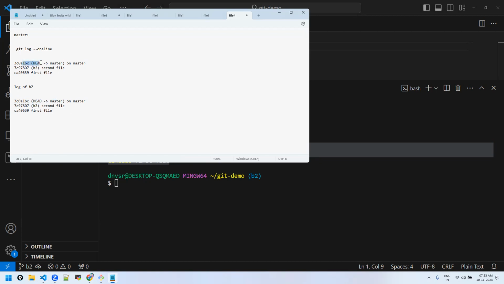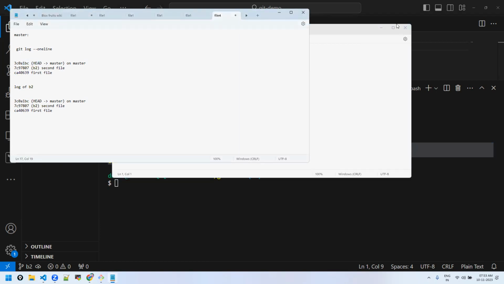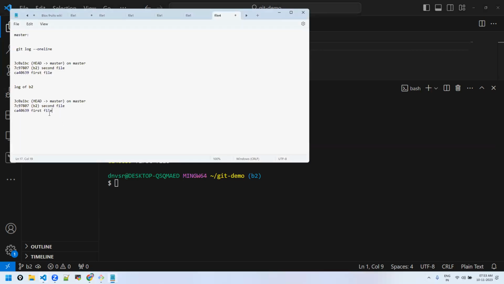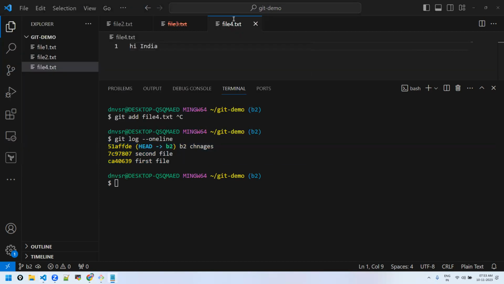Why is this the same? One minute. It's not complete, right? It did not copy. Okay, got it. So this is commit D on the B2 branch. This is commit C on the master branch: A, B, C, and this is A, B, D. Now I want to integrate commit C into this B2 branch, but it should come and sit in between these two. So what I'll do is rebase.